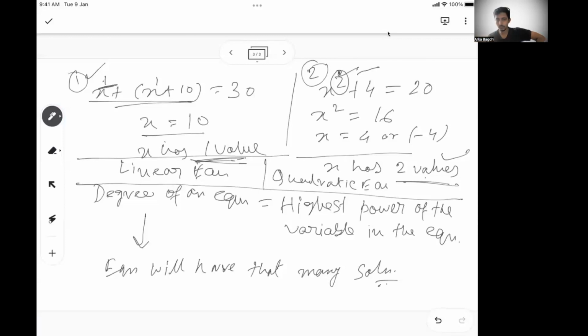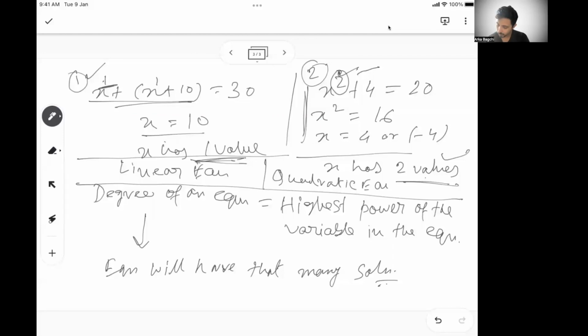There will be nuances to it. It's not always as straightforward as in this equation 2, but we will see the nuances later. Today we will primarily focus on linear equations, where the highest power of x is going to be 1.